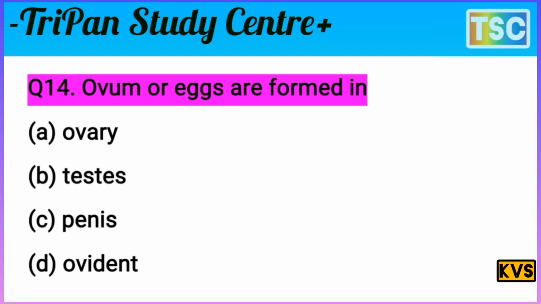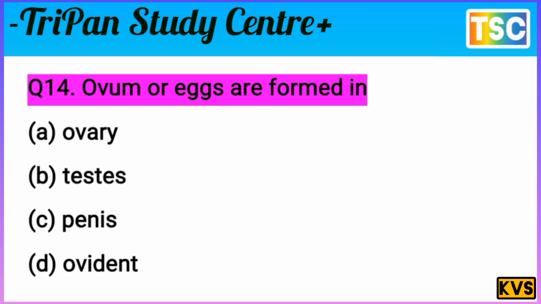Let's check the correct answer of this question. The question is clear. Ovum or eggs are formed in. Only two options remain here, ovary and oviduct. I already rejected B and C, testis and penis. So only ovary and oviduct remain.